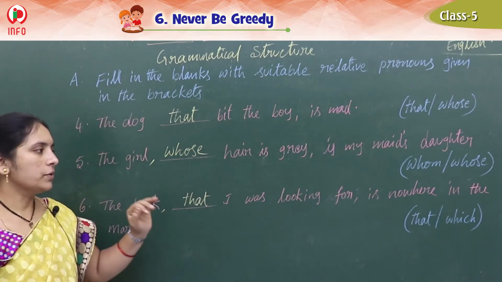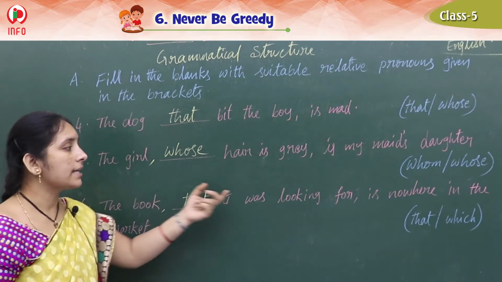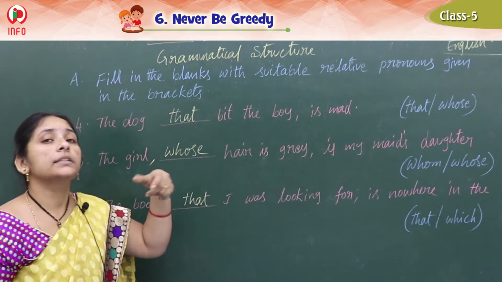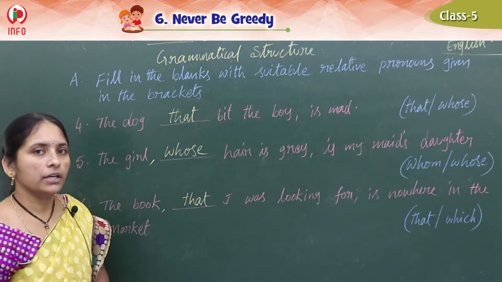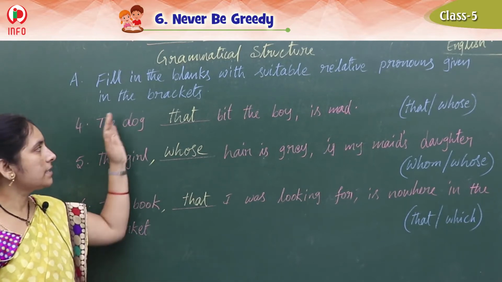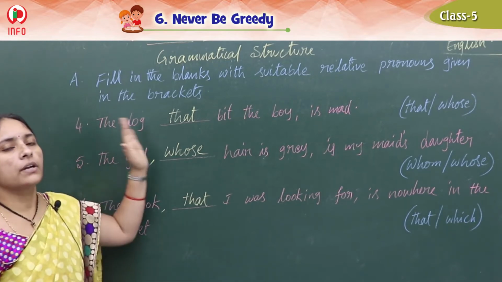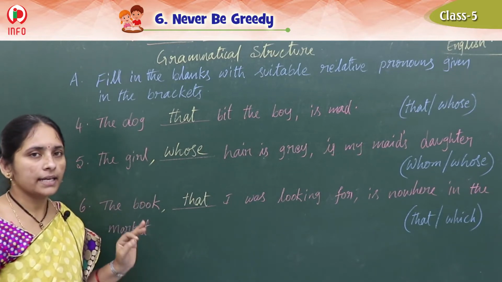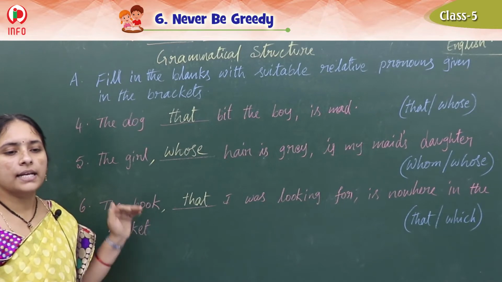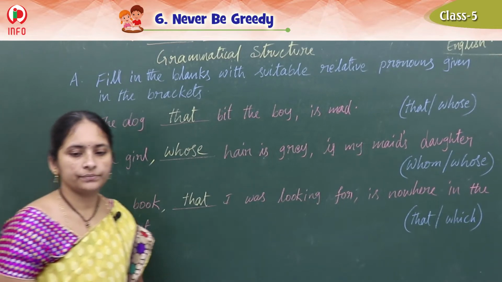Okay children, so which is suitable, but here what is that? Particular one book, that's why we should write here "that" - I was looking for. Understood this, children? So like this, for the noun we should write the suitable relative pronouns. Did you get this one? Very good. So we can see the next grammar topic.